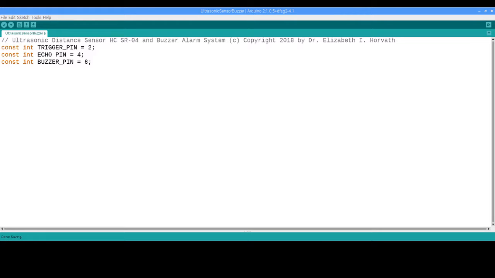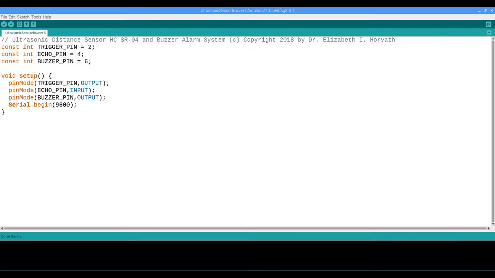Let's look at the code which we'll need to write in order to create an alarm system with an ultrasonic device. We'll create 3 global variables: a trigger pin at pin 2, an echo pin, pin 4, and a buzzer pin at pin 6.